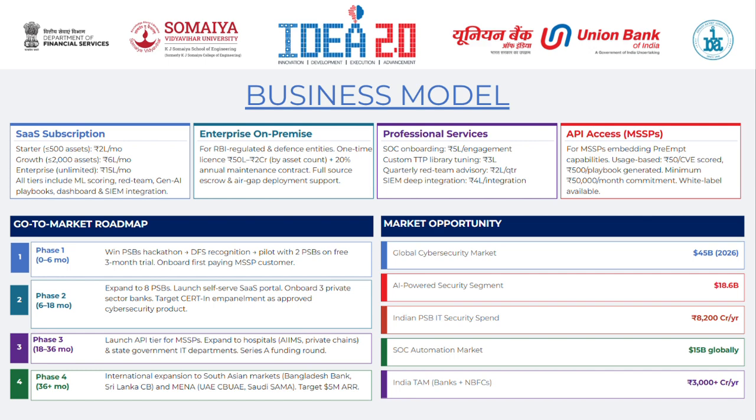For go-to-market, we start with PSB pilots and validation in the first phase. Then we expand to more banks, launch our SaaS platform, and target regulatory empanelment. Next, we scale through APIs and expand into sectors like healthcare and government.